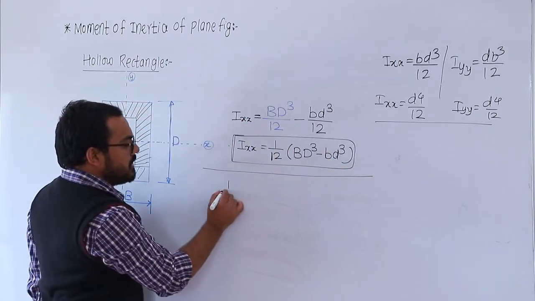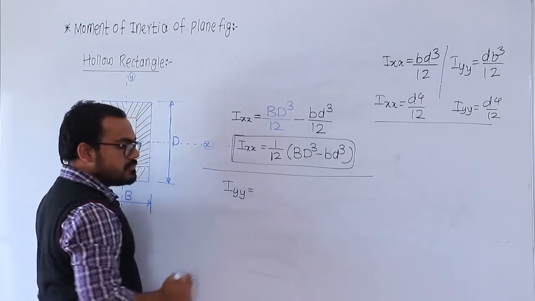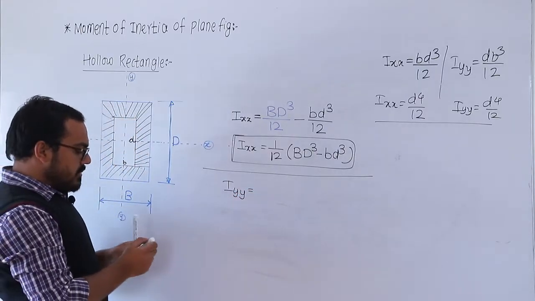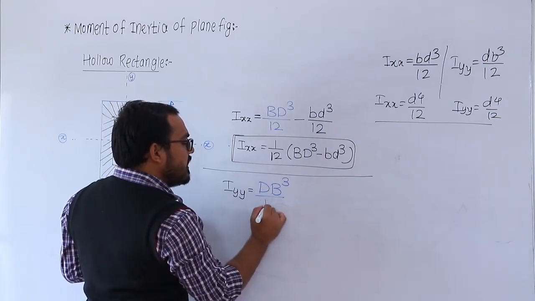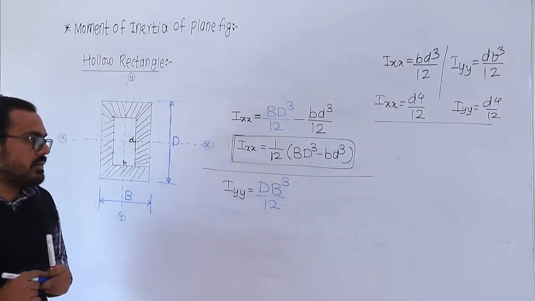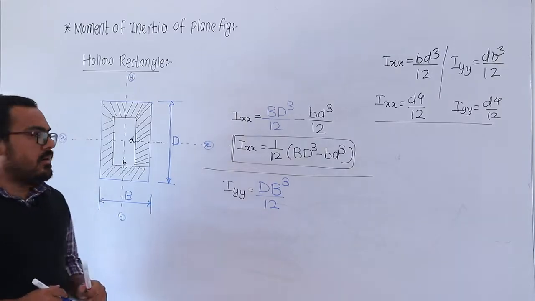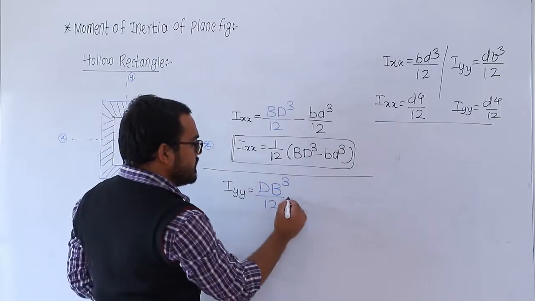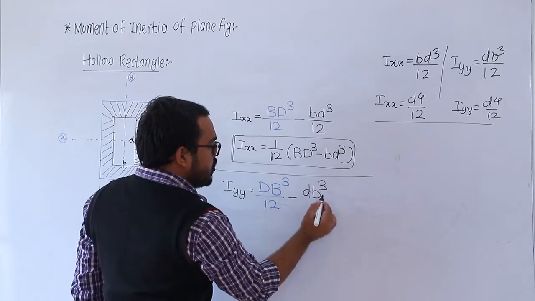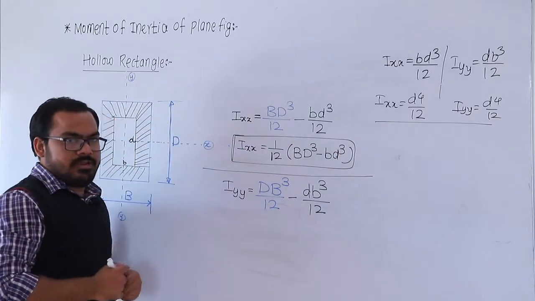Then what is the moment of inertia about the y axis? In a similar way, db cube divided by 12 is the moment of inertia about the vertical y axis for the bigger rectangle, minus db cube divided by 12 for the small one.